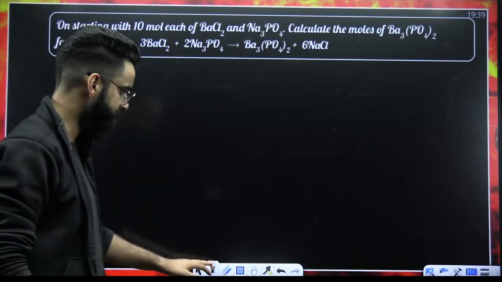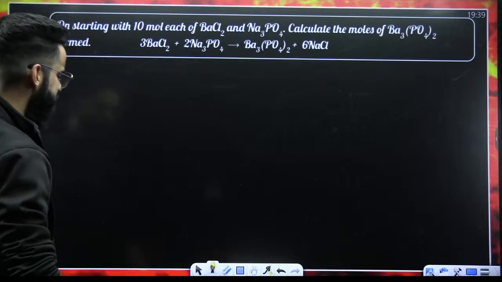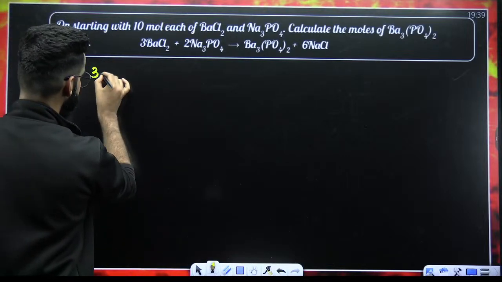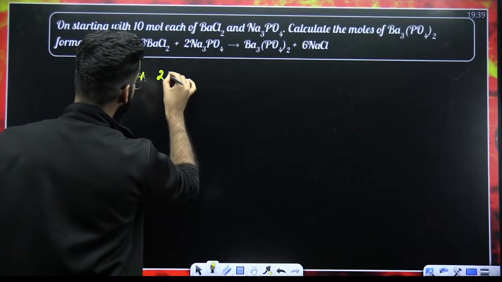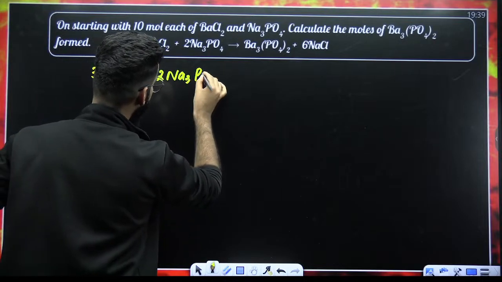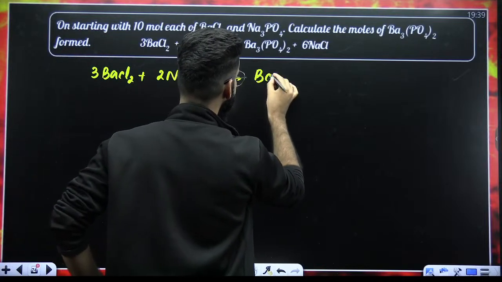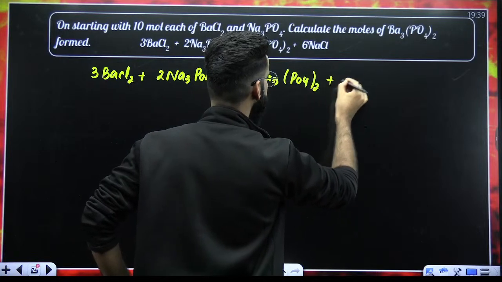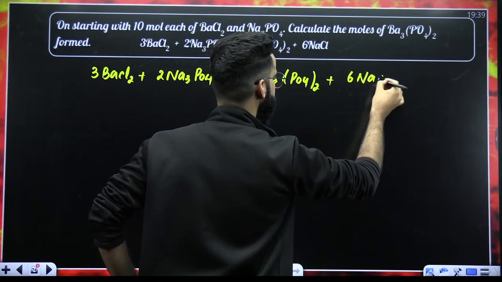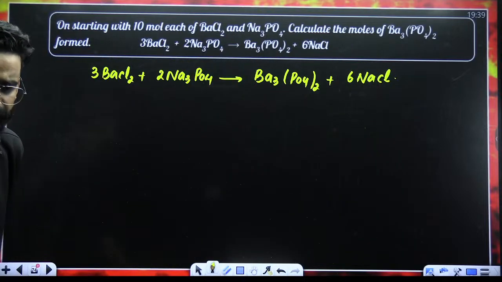Look at this question, guys. As far as the question is concerned, we are given the reaction. The reaction is something like this: 3 BaCl2 plus 2 Na3PO4 gives Ba3(PO4)2 plus 6 NaCl. This is my reaction, guys.